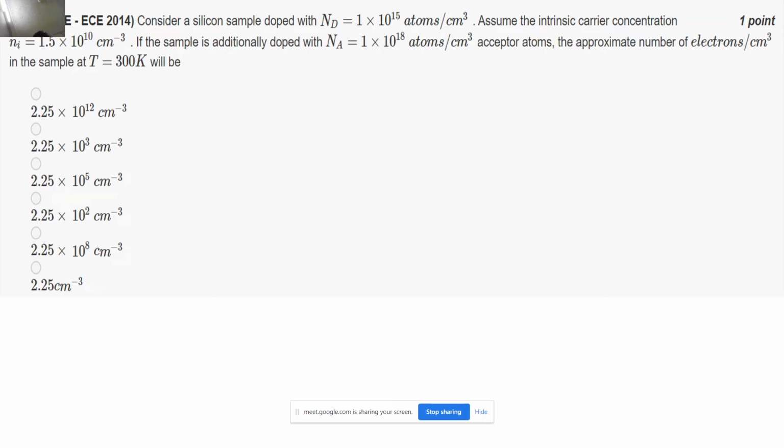Now this is the next question again. What we have been given is a silicon sample that is doped, so the concentration of Nd is given to us, and the concentration of Na is also given to us.